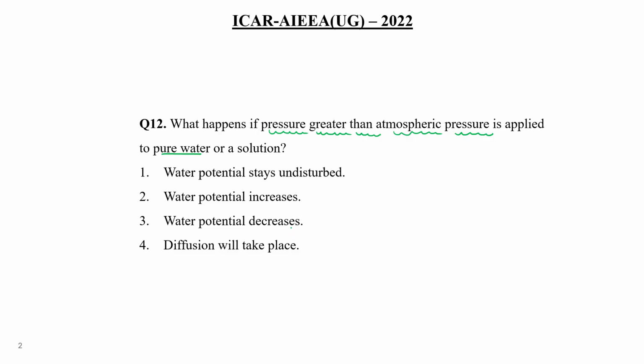If we apply pressure greater than atmospheric pressure to pure water, that time water potential increases. We have discussed this with the experiment during theory class. So choice number 2 would be the correct answer. Clear?